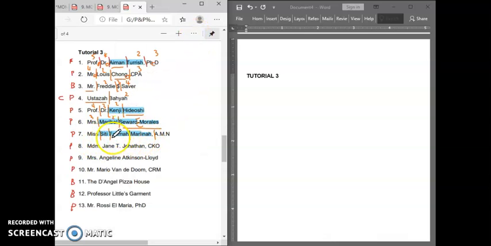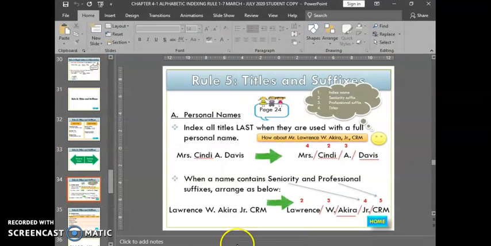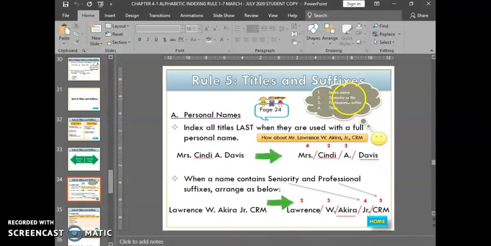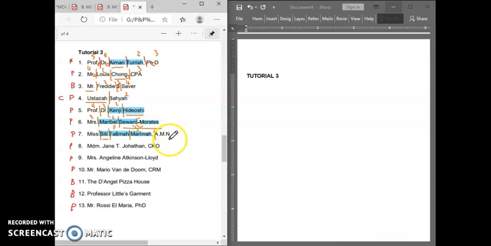Let's do the full name first. Remember here, we need to index the name first. So here, Siti Fatima Marlina. For a Malay name, we index from the left to the right. So Siti is the key unit, Fatima is unit number 2, Marlina is unit number 3. And then we will index the suffixes. Suffixes here is actually at the back of the full name. So AMN will be number 4. Why? Because this is number 3, this is number 4, and title will be number 5.